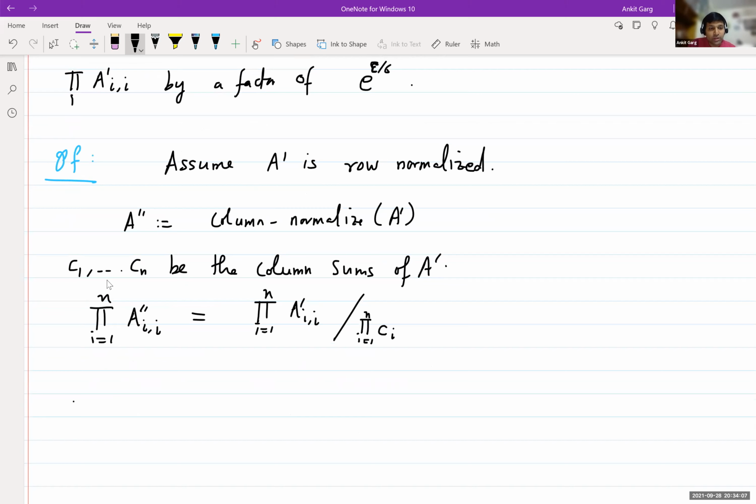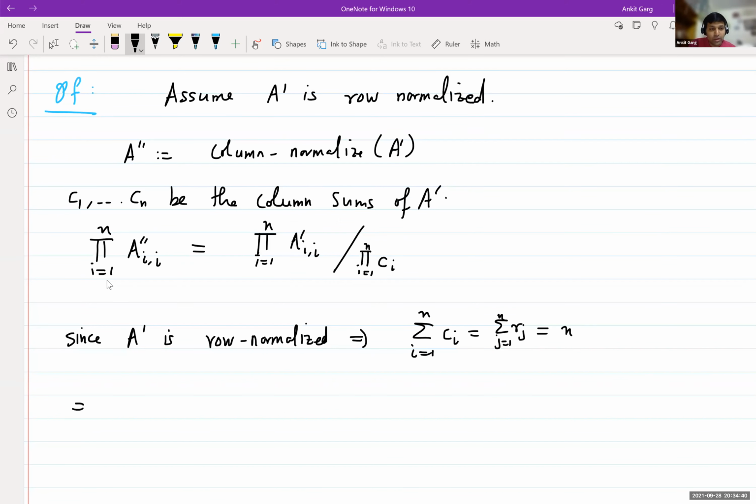So since A prime is row normalized, hence the sum of the column sums is equal to the sum of the row sums, right? And this is just equal to n because it's row normalized.